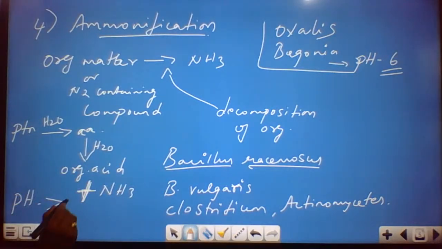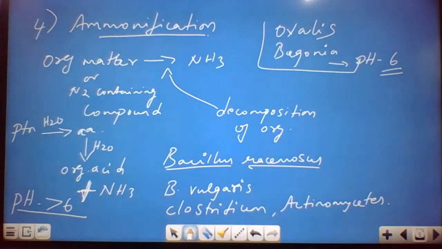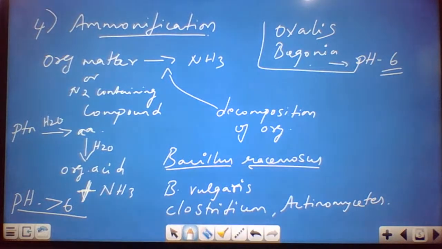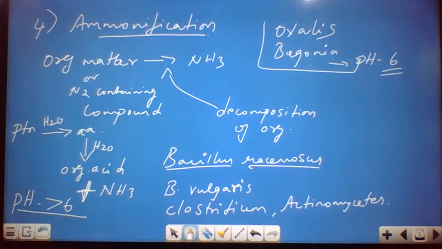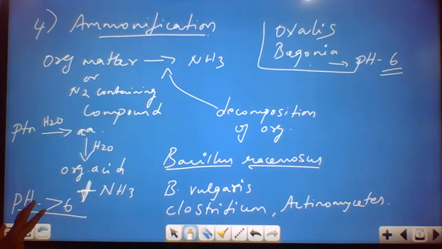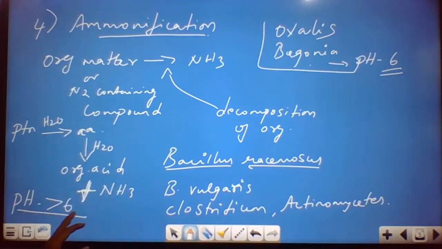There are exceptions where this process takes place even at lesser than 7, that is in Oxalis and begonia. In these plants you could see ammonification in slightly acidic conditions, at a pH of 6. But usually the ammonia changes from the gaseous to the ionic form in the soil at a pH more than 6. Okay, this is about the ammonification process.